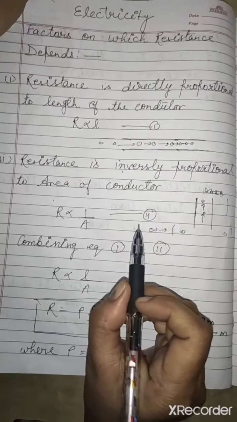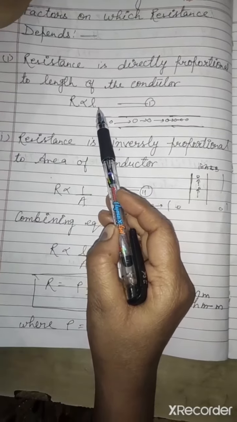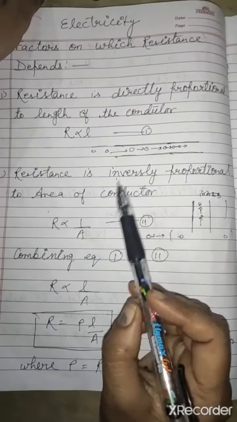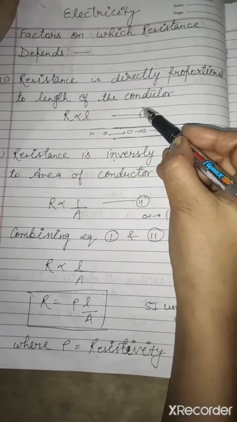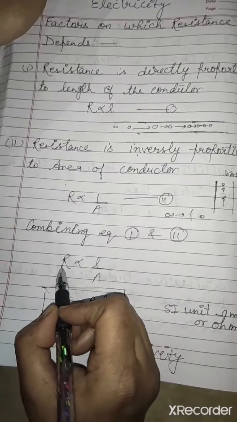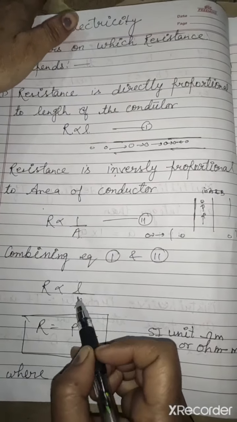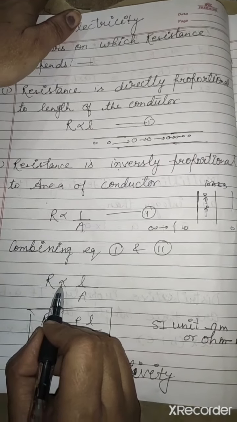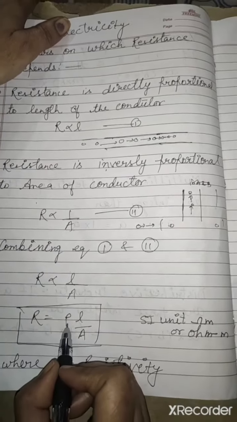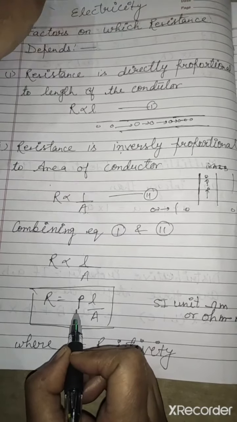So resistance depends on two things. First of all, length of the conductor, we make it first equation. Then second one is area of the conductor. By combining them we can write resistance is directly proportional to L upon A. Whenever we are removing a proportionality sign, we will always write a constant. So here we will write a constant that is named as rho.